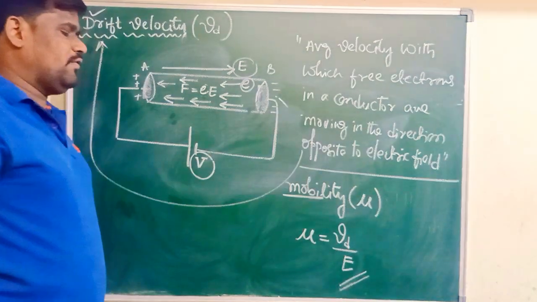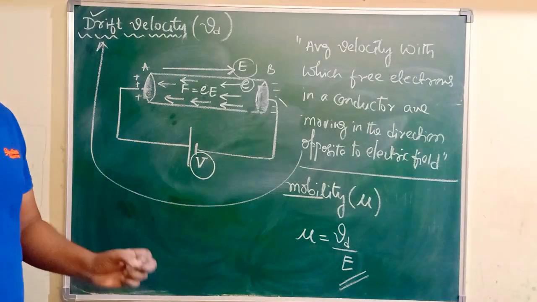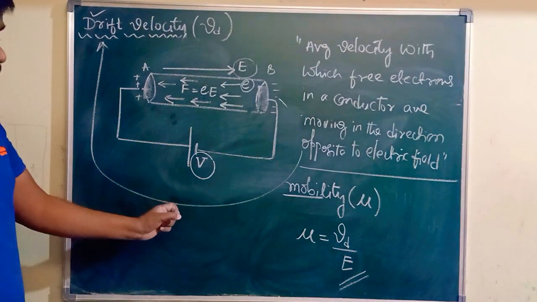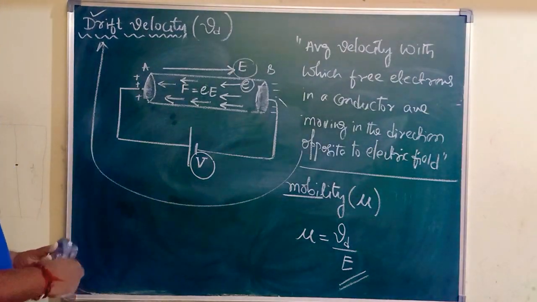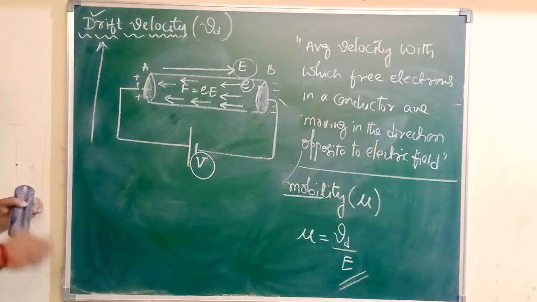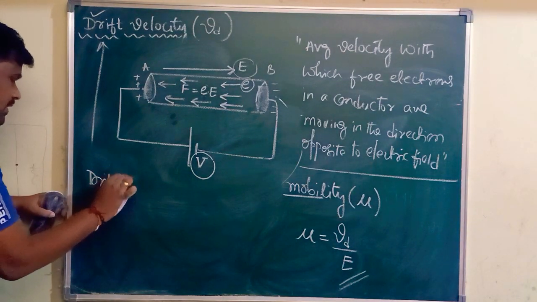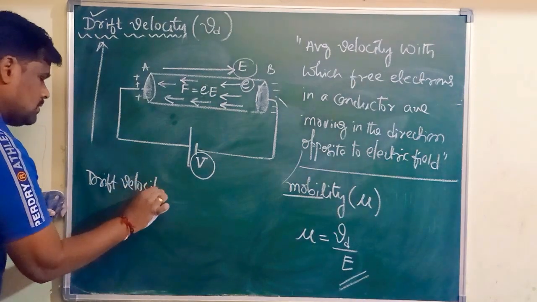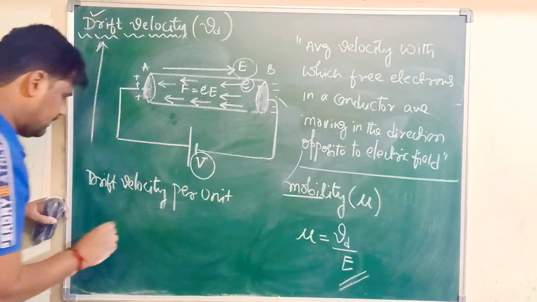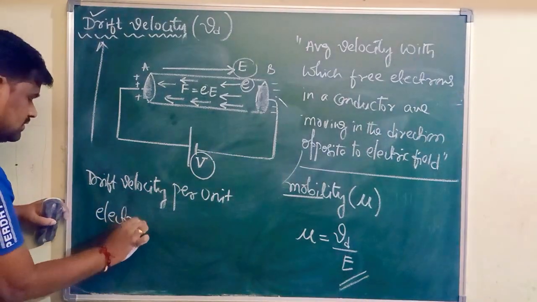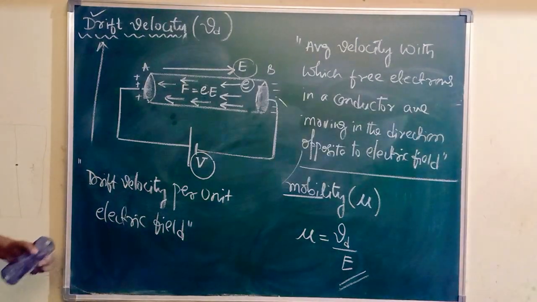Then how are we going to define mobility? Drift velocity per unit electric field. We will call it the mobility of free electrons. Concentrate on this definition: drift velocity per unit electric field, we will call it mobility.